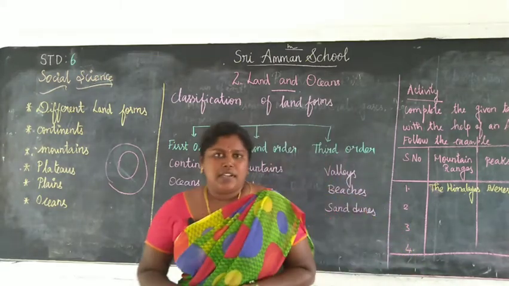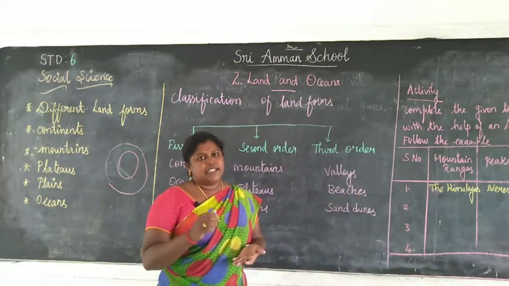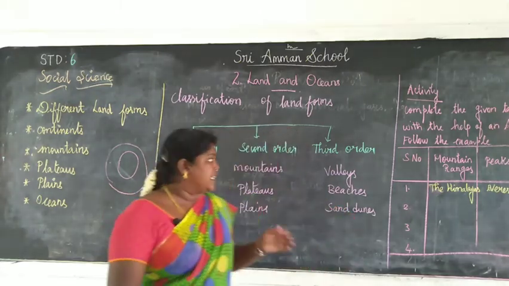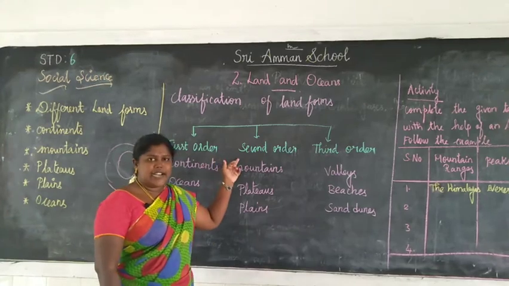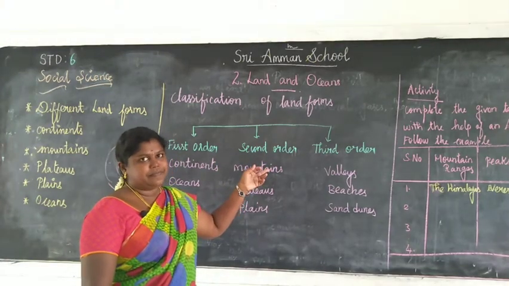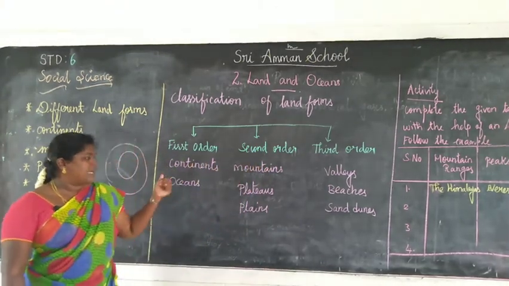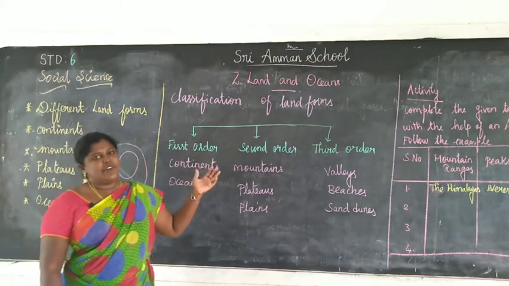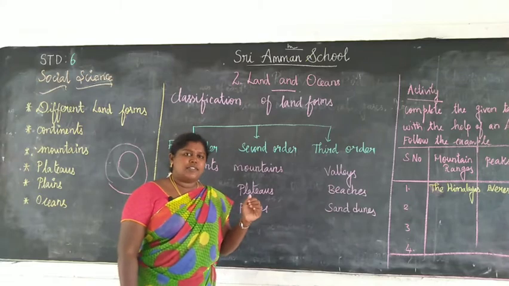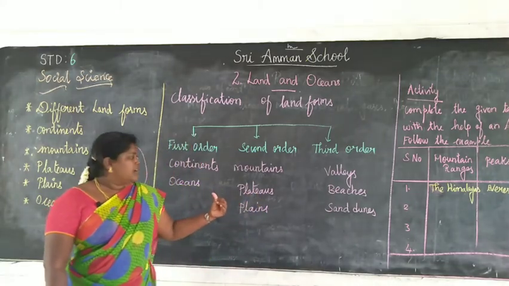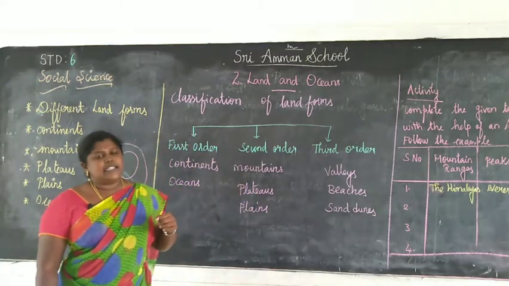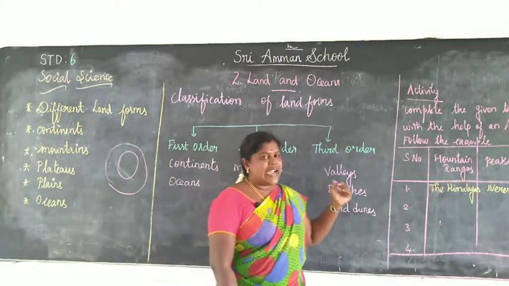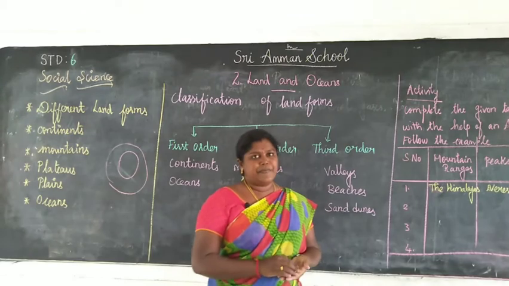Palai. Here, geographically, the landforms are classified into 3 orders: first order landforms, second order landforms and third order landforms. The first order landforms consist of continents and oceans, the second order landforms consist of plateaus, plains and mountains, and the third order landforms consist of lakes, beaches, valleys, sand dunes, etc.